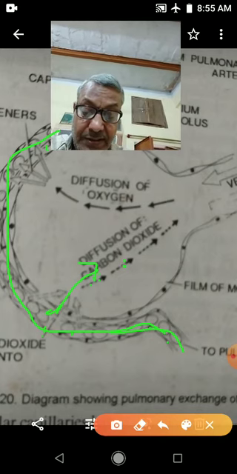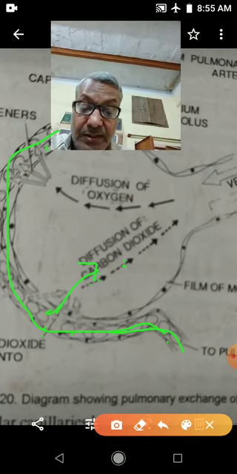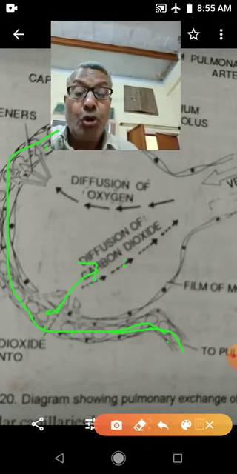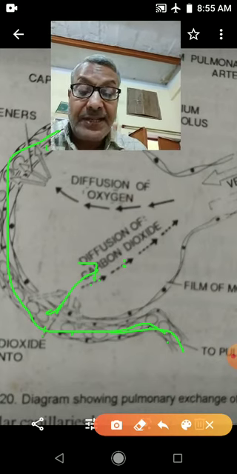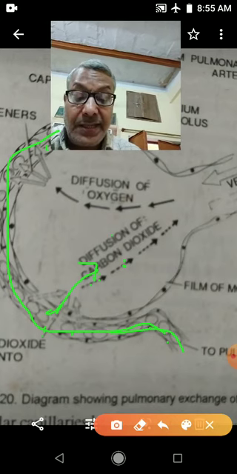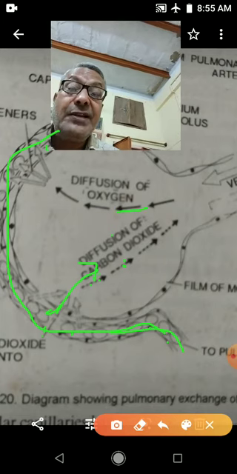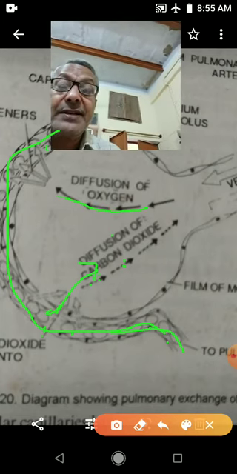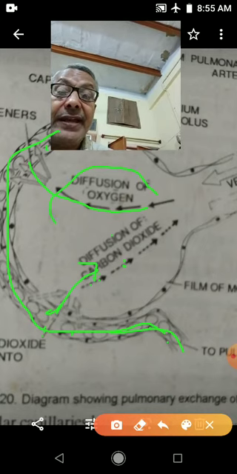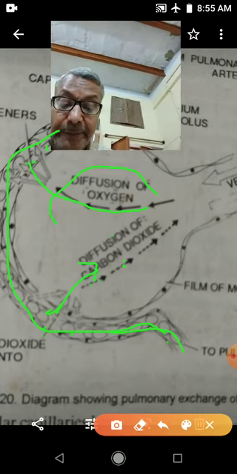Now you see, partial pressure of oxygen in alveolar capillary is low, and partial pressure of oxygen in the alveolar air is high. Therefore, oxygen gas will diffuse from high partial pressure to low partial pressure, from the alveolar air into the alveolar capillary.